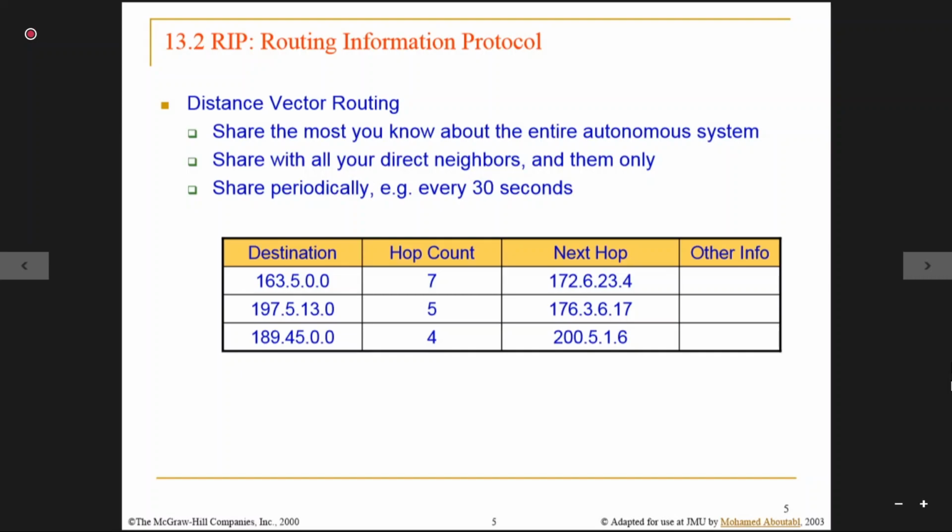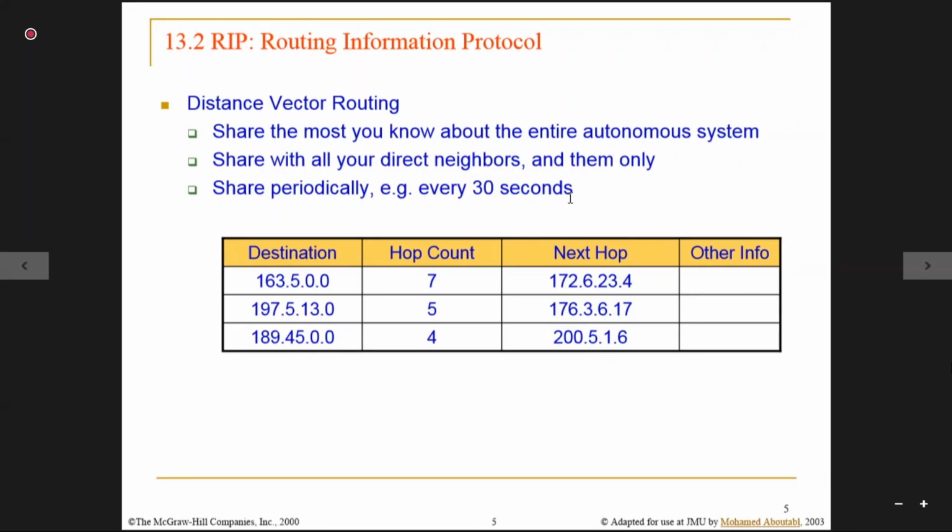In the case of distance vector, share the most you know about the entire autonomous system, share it with all your direct neighbors, and share only periodically, e.g. every 30 seconds. It doesn't mean that whatever information I have, I share it always. As a router, I take a pause of 30 seconds, and after 30 seconds, whatever information I have, I share with my neighbor.